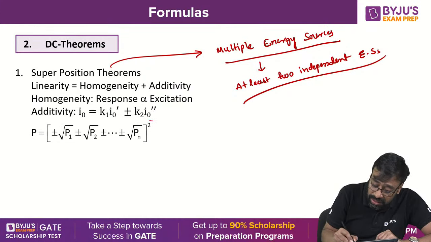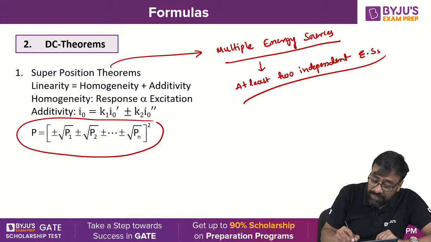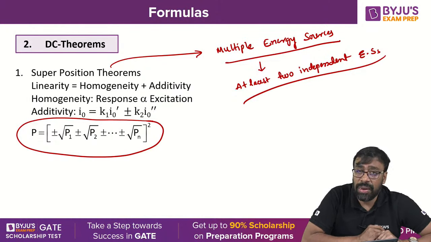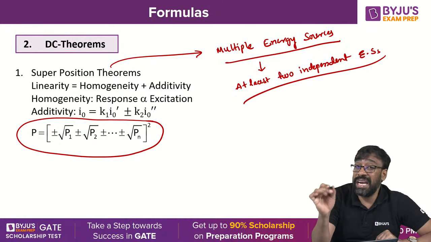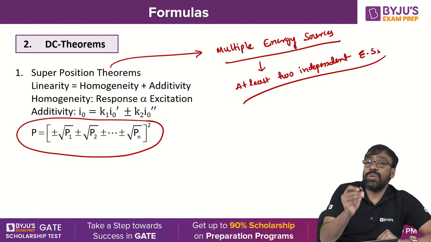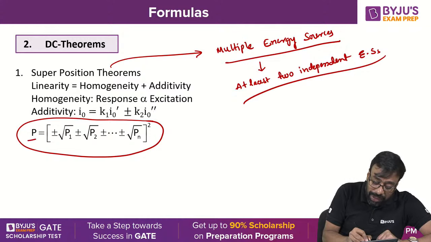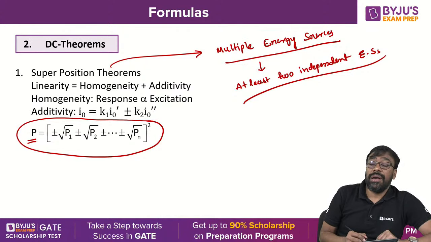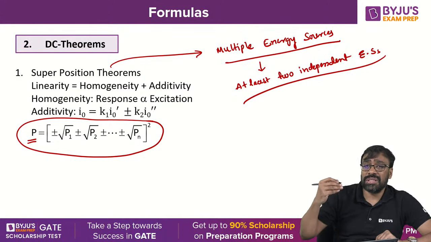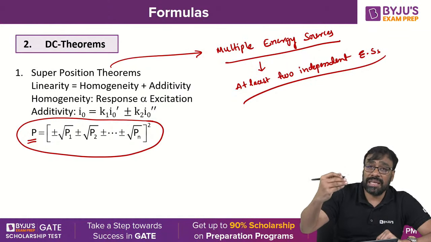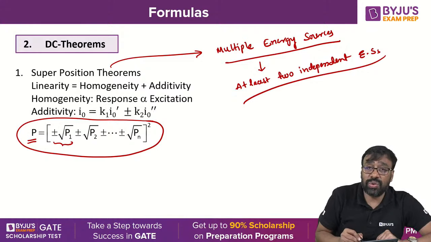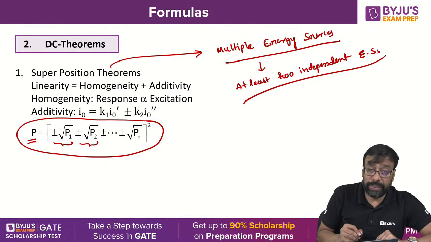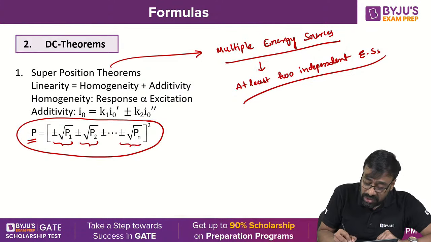And finally, the power formula: when n number of independent energy sources are there, and P1, P2 and so on, Pn are the powers due to the individual independent sources, then what is the total power when all energy sources are acting simultaneously? The formula you have to remember is plus or minus root P1, plus or minus root P2 and so on, plus or minus root Pn, whole square.